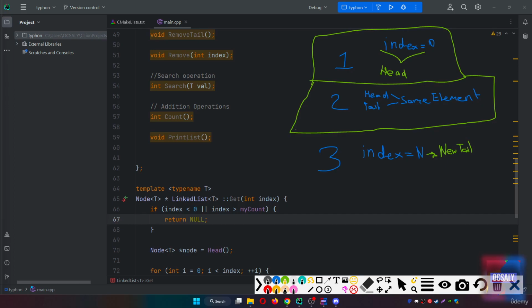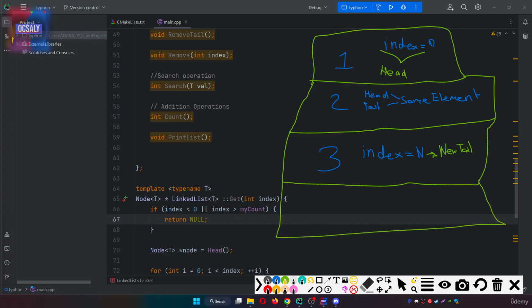And last, we will talk about the fourth case, which is the new item is inserted in another position of the linked list, where the index is going to be from 1 to n minus 1.